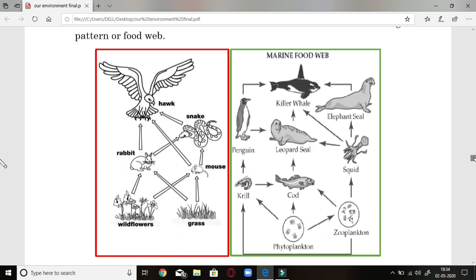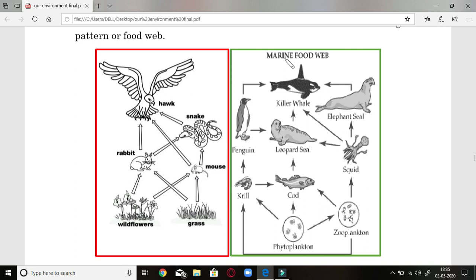Now students, as you can see, a food web in the terrestrial ecosystem as well as the marine ecosystem. In the terrestrial ecosystem, these are autotrophs which are eaten by rabbit or by mouse. This wildflower can be eaten by a mouse, or a rabbit can eat grass, right? So they are forming a web-like structure, rabbit eaten by snake, or a mouse can be eaten by the hawk directly. Hawk can eat snake also, hawk can eat rabbit also. So as you can see, a kind of web is created here. This is called a food web.